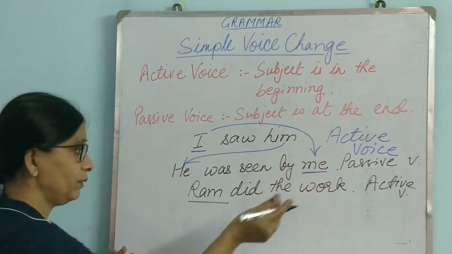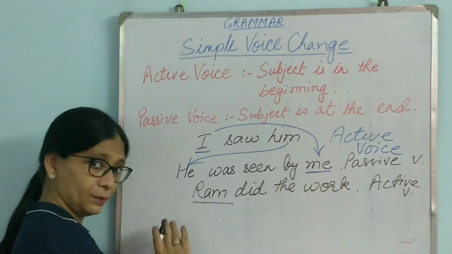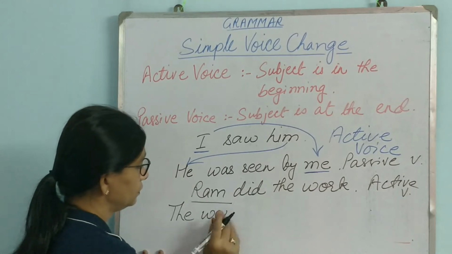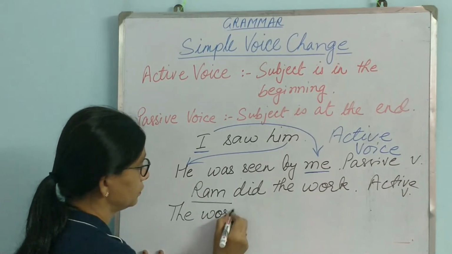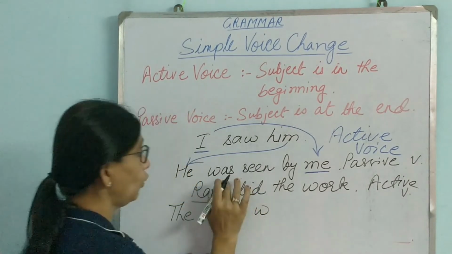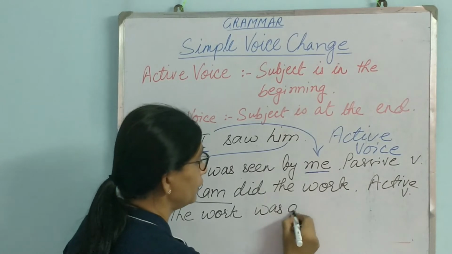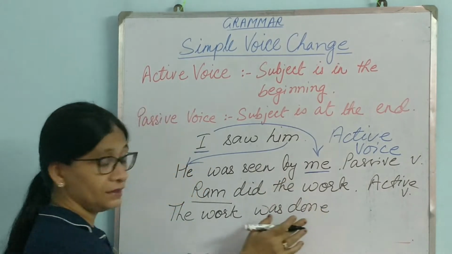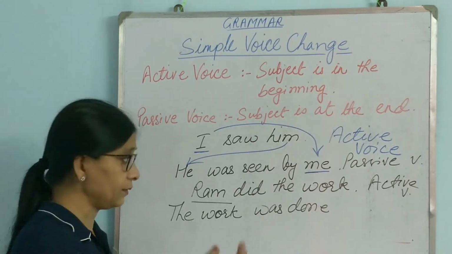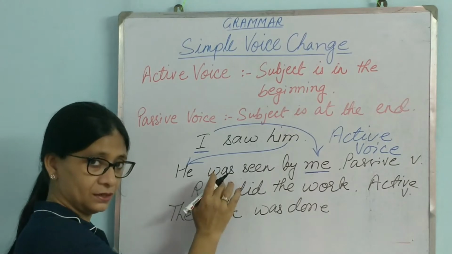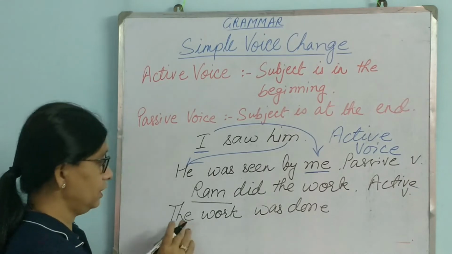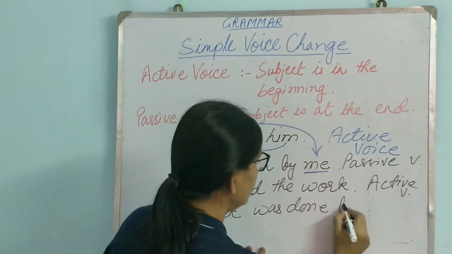If we change it, we have to bring the work to the beginning. So we will write: the work was done. Did will be was done, like here was seen, was done. Seen, done, these are all past participle forms. So you have to know the three forms of the verb first. If it is past tense in the active voice, then it will become past participle in the passive voice. The work was done by Ram.